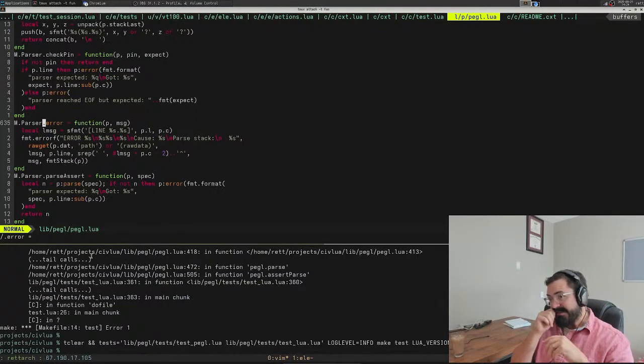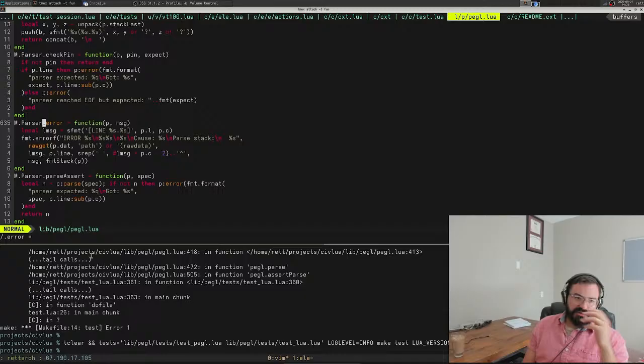The other case is an actual error where, hey, I found this string quote, but then I found an end of the file. Or, you know, maybe, in some languages, I found a new line, and I don't expect new lines in strings, things like that. In that case, you'd call this error function.